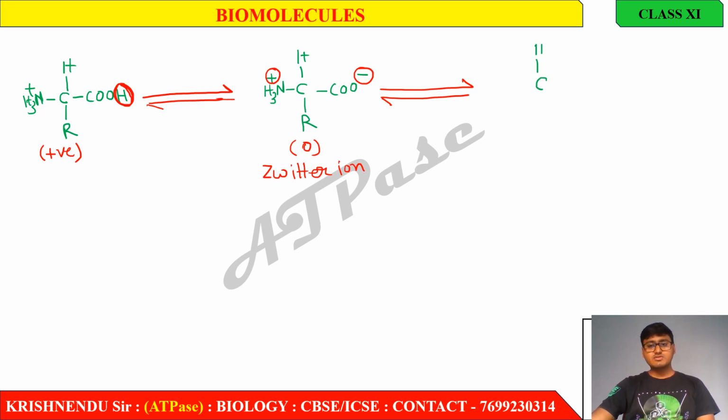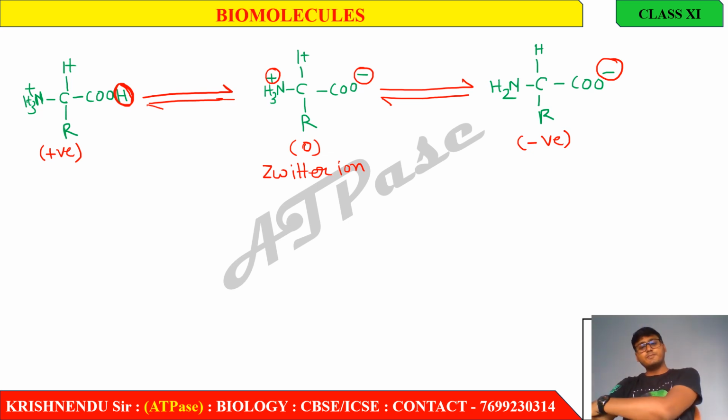So here the structure is like this: NH2 and R. You can observe the charge here. This amino acid is negatively charged, and there are no positive charges.